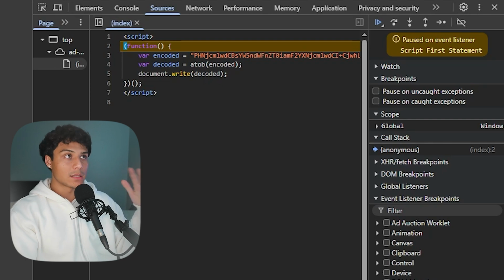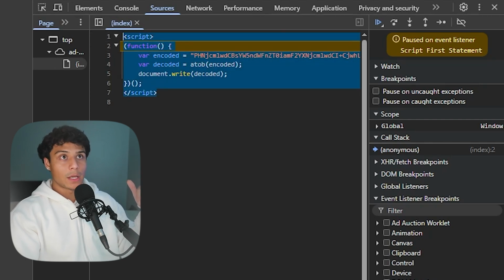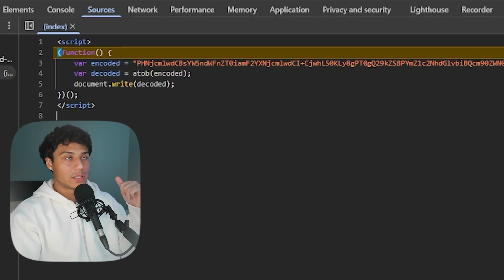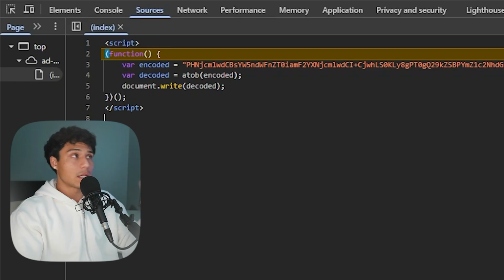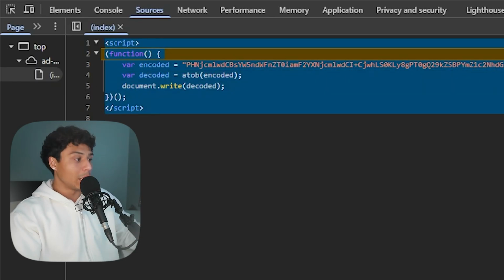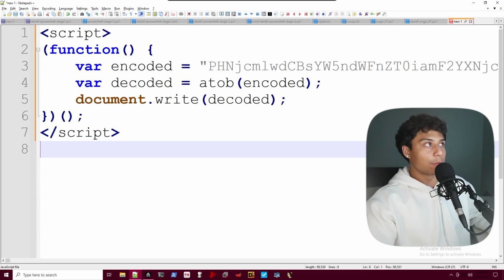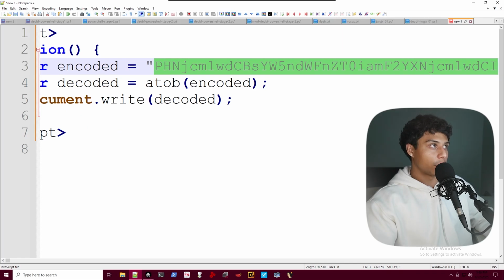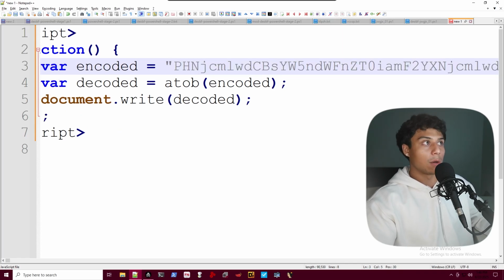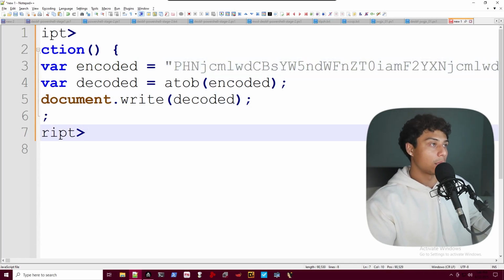This website has loaded JavaScript. It's running it. Script first statement. We've paused on an event listener breakpoint that we set. If we take a look at this, the script is decoding and executing a giant base64 string. If we were to copy this out and look at it in an editor, it has an encoded base64 string. All it does is decode that string and then write that to the document.